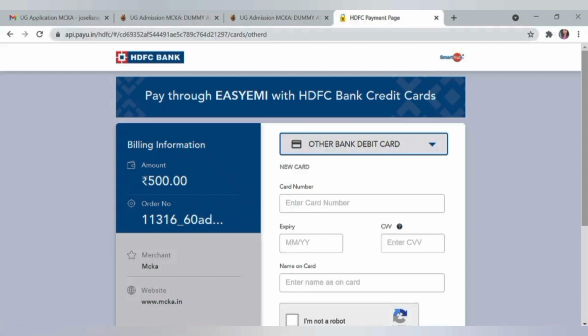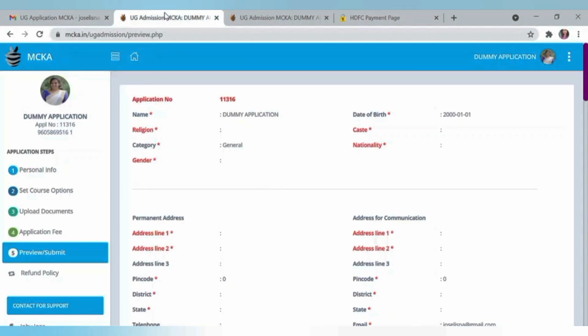Then for students who marked management quota in application category, once you pay the general application fee first, the management quota fee payment option will be enabled and you can pay that amount and download the management quota application form, fill it, and you can send those documents to mq@mariancollege.org email ID. Once payment is completed, you will be redirected to the application page. Now you can preview your application and then you can submit.